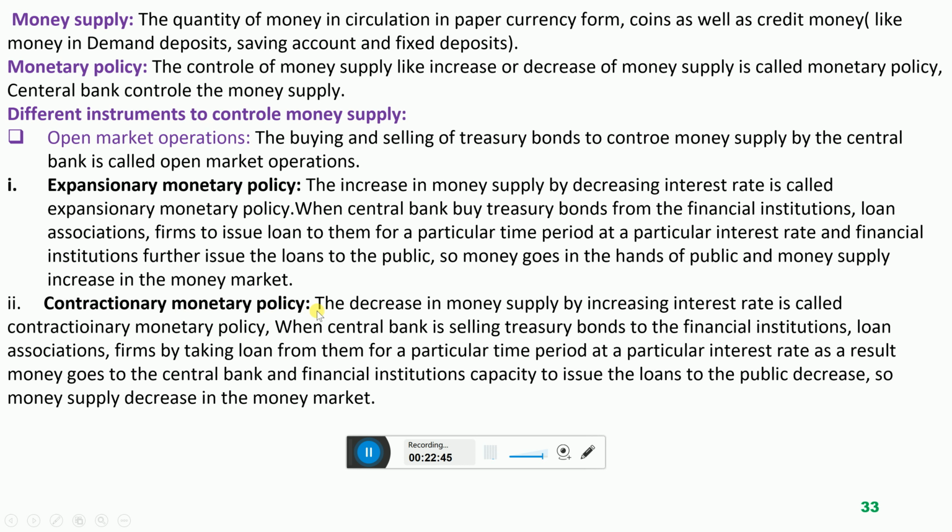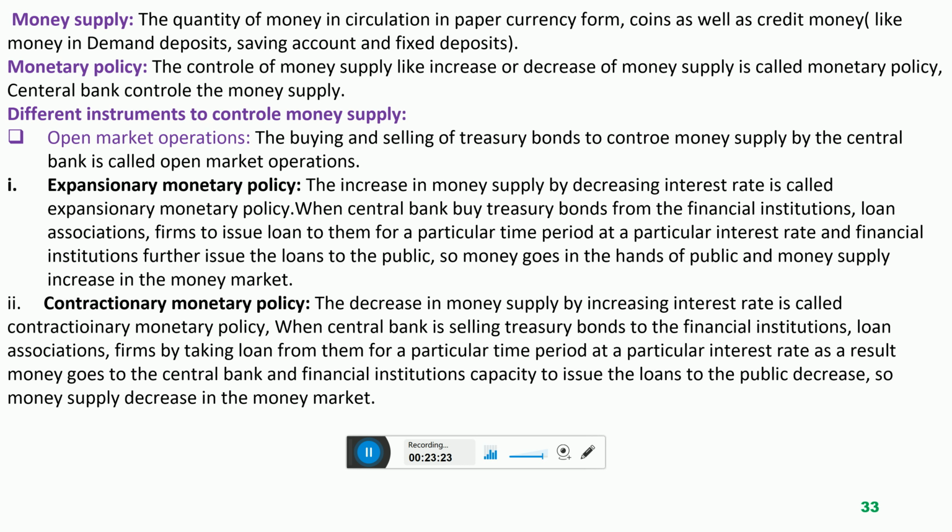the central bank. And I'm again repeating, dear students, here when the central bank wants to reduce money supply, the central bank will increase the interest rate. When the interest rate is high, no one will take a loan from the bank and everyone will deposit their money in the bank. So where does money go? Money goes into the financial institutions, into the banks, and it is decreasing in the hands of the public. So this must be clear to you, dear students, that when the central bank wants to decrease money supply, the central bank has to increase the interest rate.